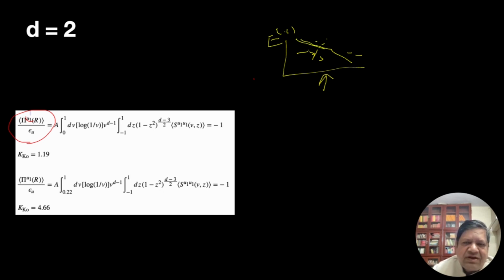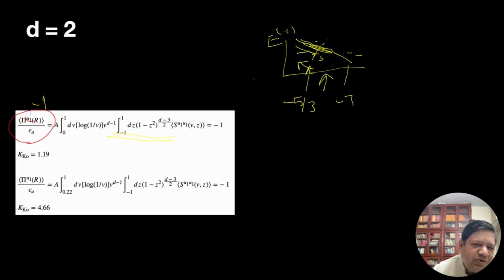So this regime is what we are looking at. And in this regime, the flux is in fact negative. It is an inverse cascade of energy. So we want the left hand side to be -1, and it turns out this integral is negative.